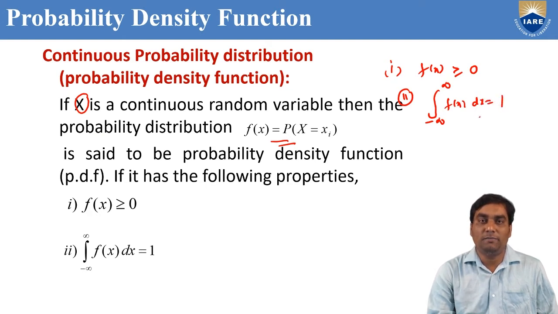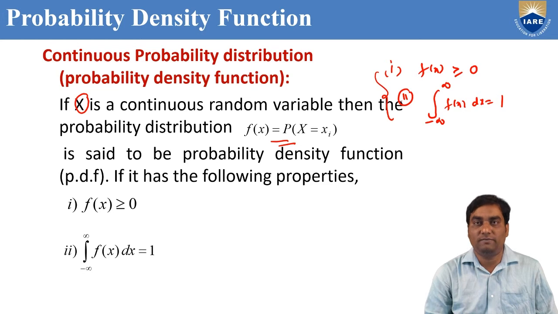In probability mass function, we proved that sigma f of x equal to 1. But here, integration from minus infinity to infinity f of x dx equal to 1. If these two properties are satisfied, then the function f of x is known as probability density function.